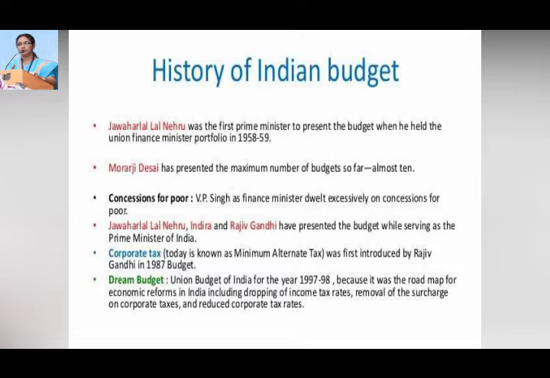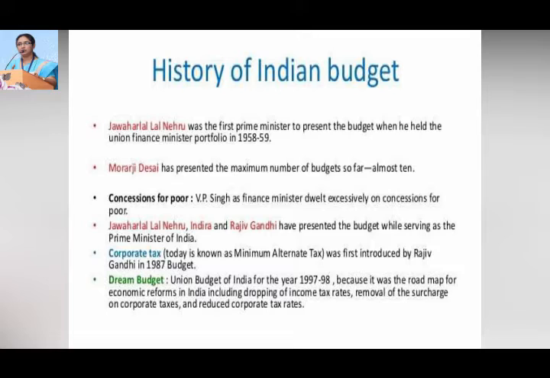Morarji Desai has presented the maximum number of budgets so far, almost 10. The concessions for the poor were made by V.P. Singh as finance minister. Jawaharlal Nehru, Indira Gandhi and Rajiv Gandhi have presented the budget while serving as the Prime Minister of India. Corporate tax, today known as minimum alternate tax, was first introduced by Rajiv Gandhi in the 1987 budget.